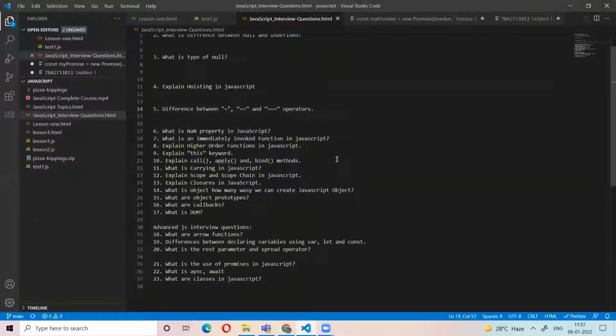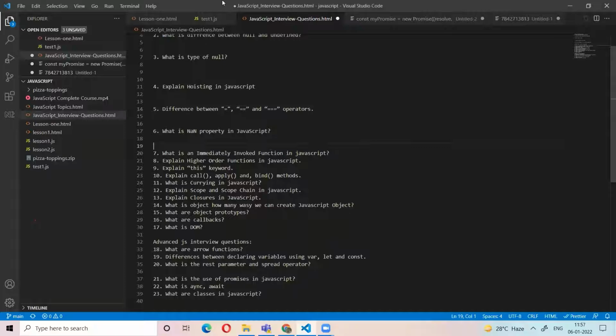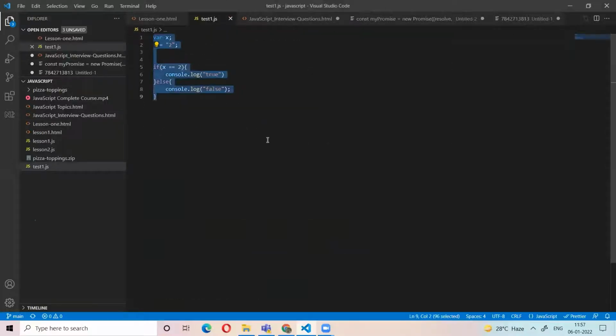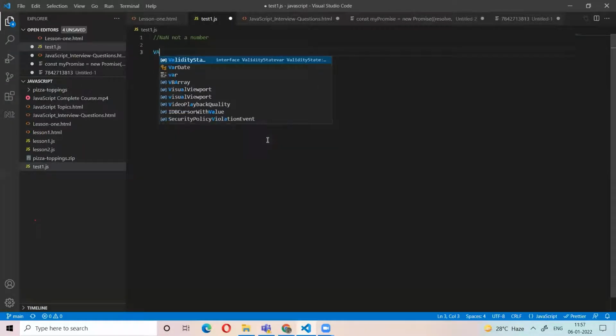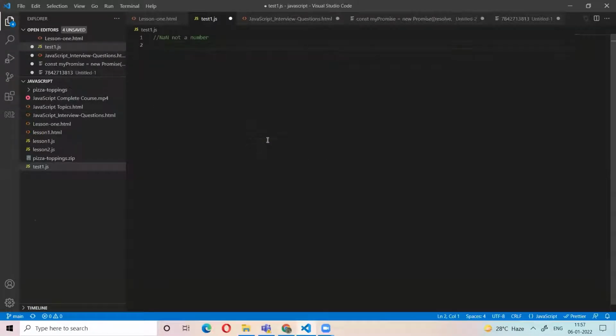Okay. Now, what is NaN? NaN means not a number. When will it be the output? Sometimes if we do arithmetic operations between a string and a number, then it will be NaN. For example, x equal to hello divided by 3.